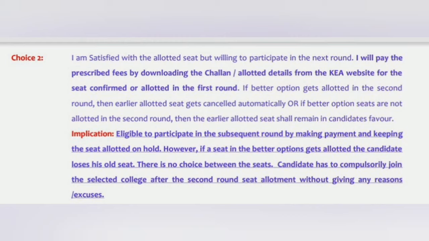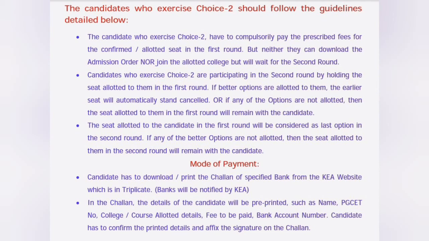What you got in the first round will be held, and the other option entries which you are editing in this round will be applicable for the round 2 allotment. So if in the round 2 allotment on a particular date you find the seat you have got in the second round is better, then you can join that. Otherwise your first round seat is intact. That is called holding the first round seat. So the students doing choice 2 will also have to pay the fee, as I have already told. A similar process you have to follow.